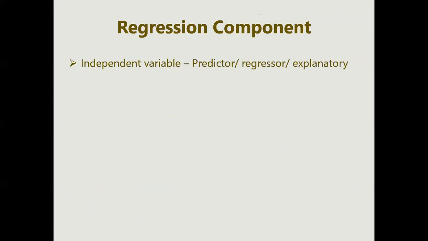These terms are all the same for the independent variable, meaning the data which is used to find the possible data, that is the dependent data, which is also known as predicted, regressed, or response. So be clear between these two components, because the independent variable is what will predict the data of the dependent variable.